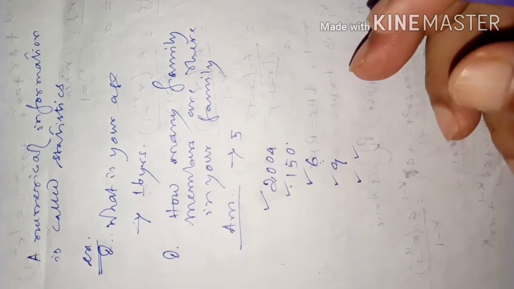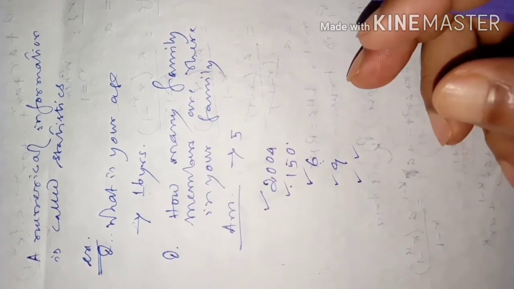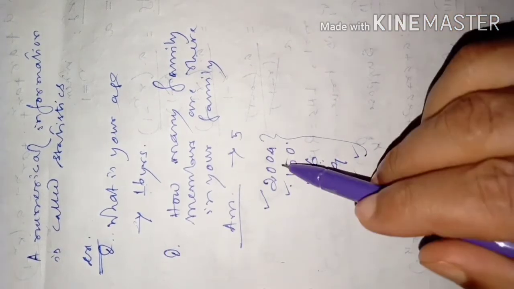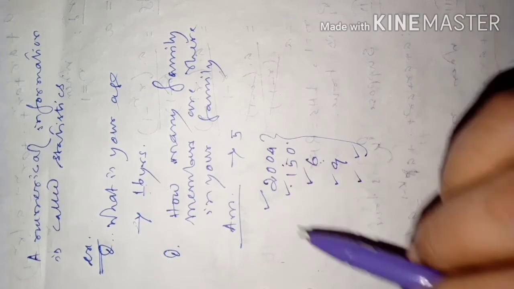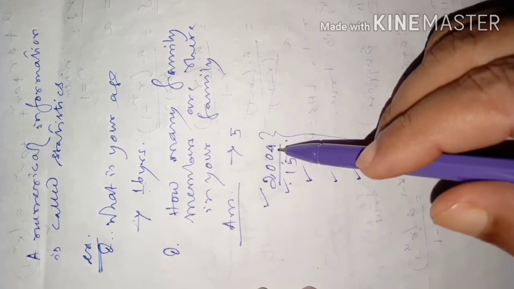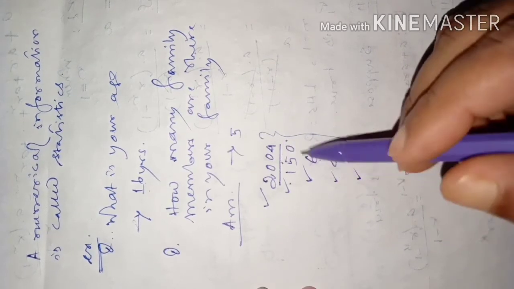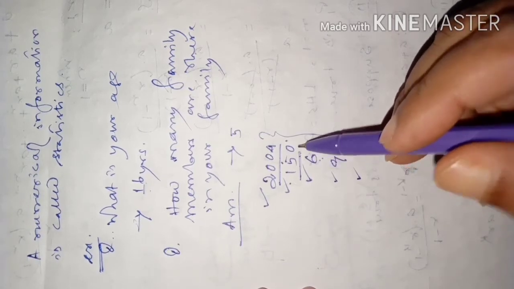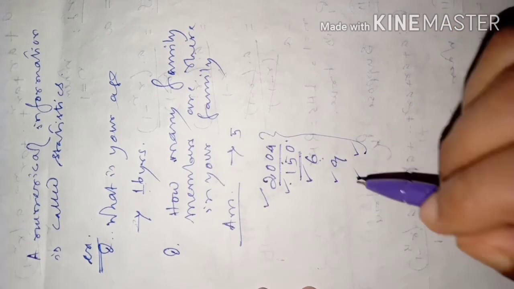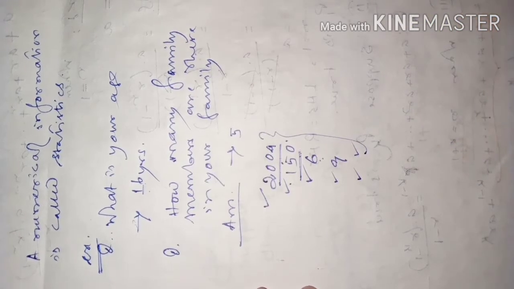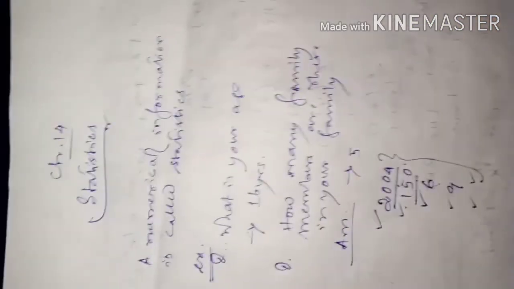When your answer to a question is just a number, that is statistics actually. All this can be said as statistics, because every number actually stands for one information. Which year you were born in, that means the year of birth is an information. How many families are there in your village, that is an information only. By seeing 150 you have given the information. So when any information you need to express by means of numbers, that is statistics. So numerical information is called statistics.